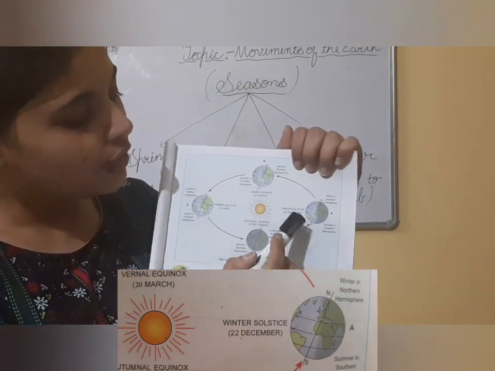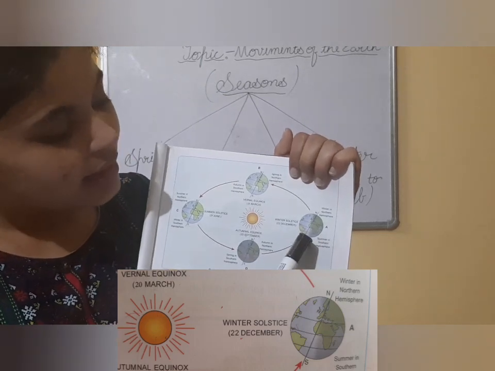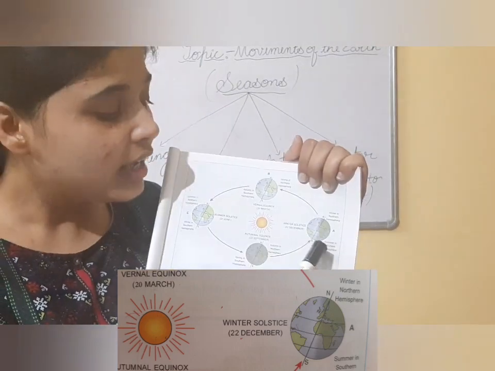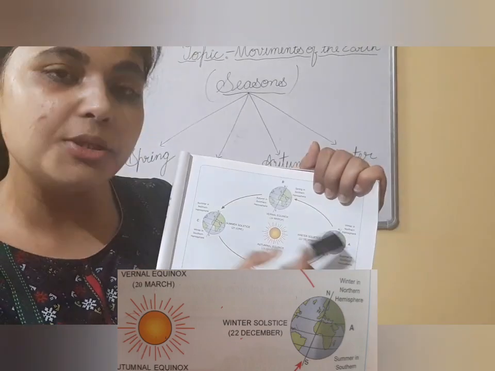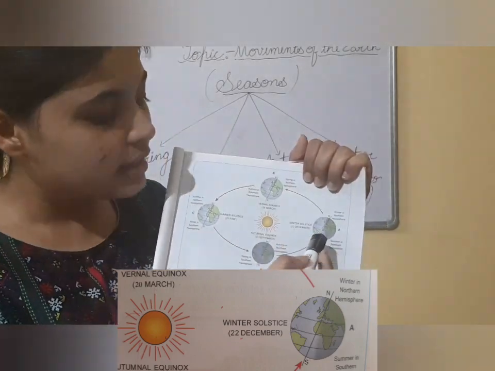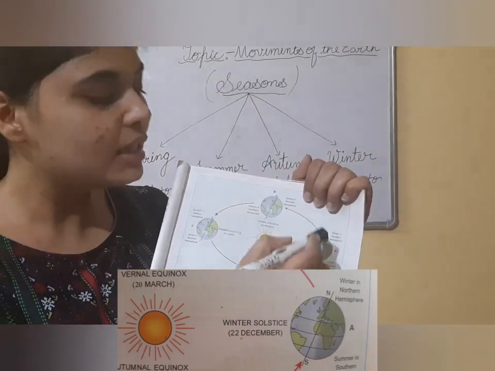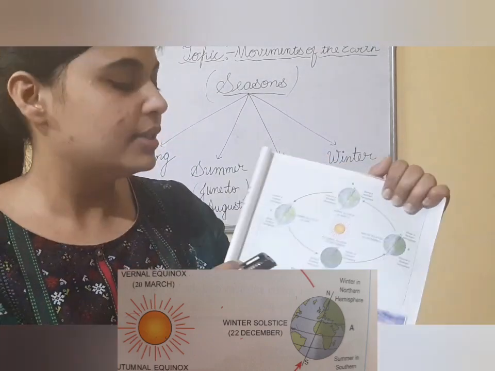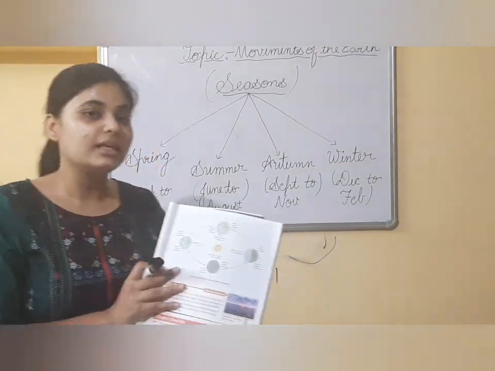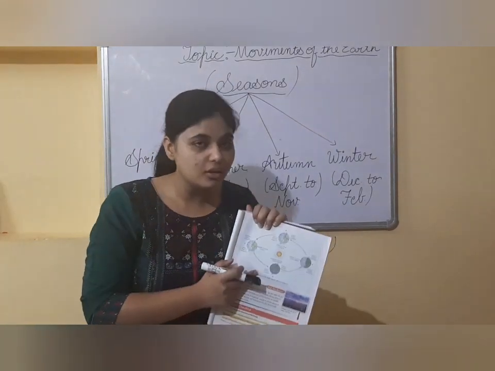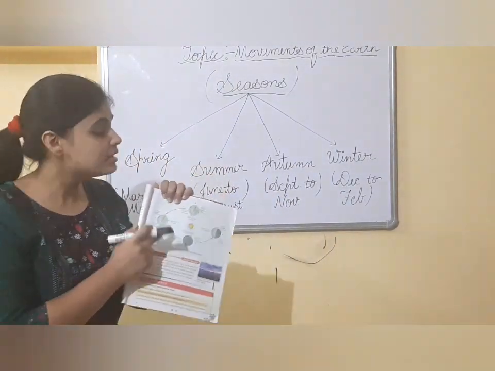Like in this phase of the earth, here you can notice that the southern hemisphere is inclined toward the sun while the northern hemisphere is away from the sun. That means in the southern hemisphere there is summer season, in the northern hemisphere there is winter season. So thus we can see that due to the different positions of the earth, different seasons occur.